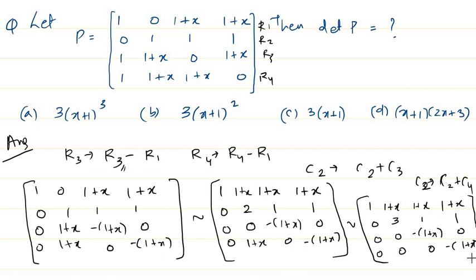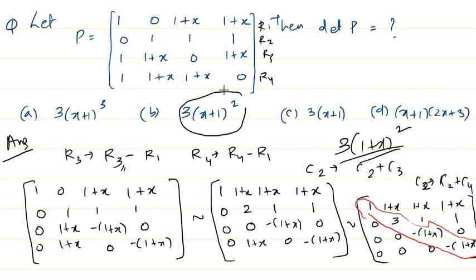In that case, you can see that what we got is actually an upper triangular matrix, right? So the determinant is simply the product of the diagonal entries. So what are the diagonal entries here? These are the diagonal entries we have. The product of these three is nothing but 3 times (1 plus x) whole square, or (x plus 1) whole square, right? That is what we get. So here you can see we have an option like that. In this case, you get the answer as 3 into (1 plus x) whole square.